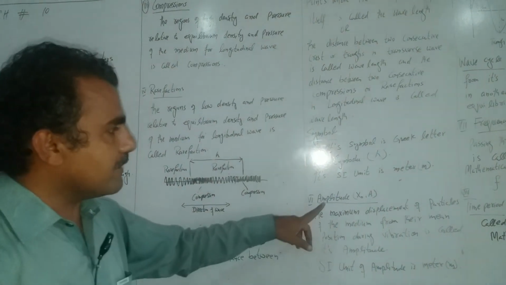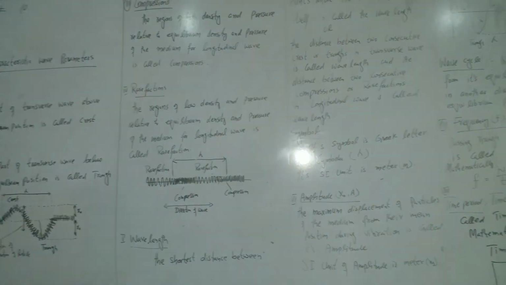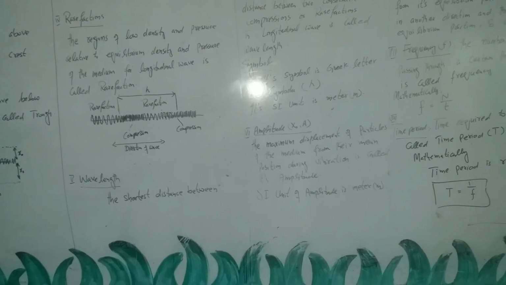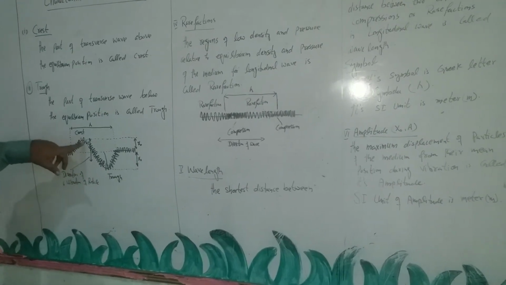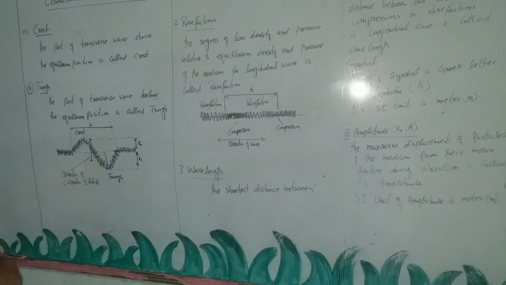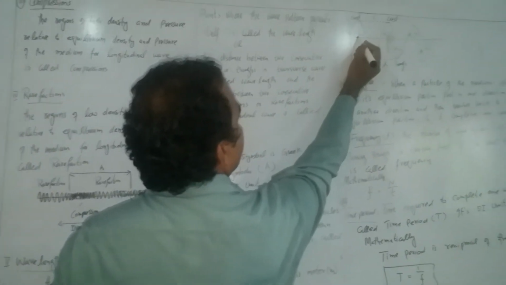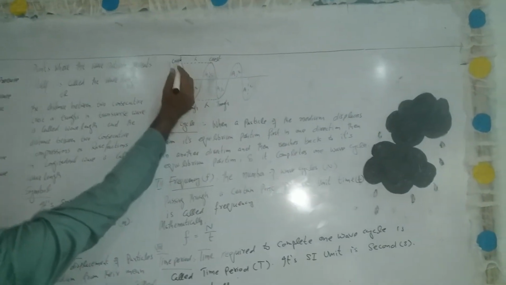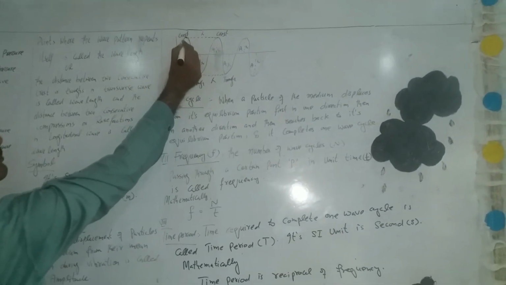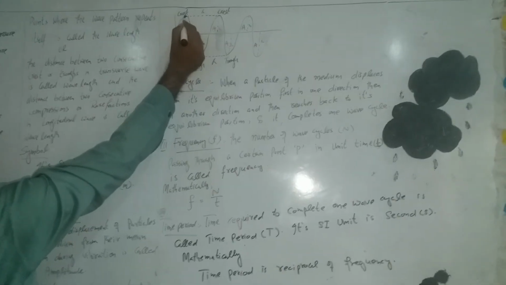Now if we define amplitude, in terms of transverse waves, the maximum displacement of the vibrating particle from its equilibrium position is known as amplitude. It has been shown in this diagram, that this one is the equilibrium position of the particle during vibration. So in vibration it attains the maximum displacement from its mean position, which is this one.